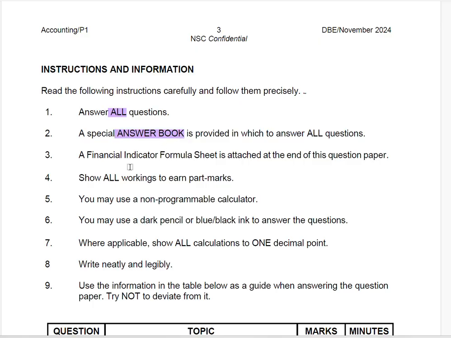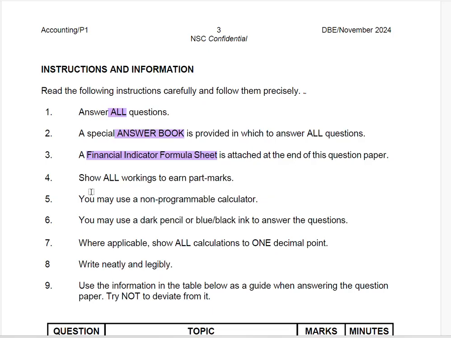Number three, a financial indicator formula sheet is attached at the end of this question paper. The nice thing about the accounting paper now is that you are provided the formula sheet. The formula sheet will be useful for you when you are calculating the financial indicators. Please make sure that you make use of the formula sheet, as it is important as a guide to assist you in terms of how to calculate the financial indicators that will be asked from you.